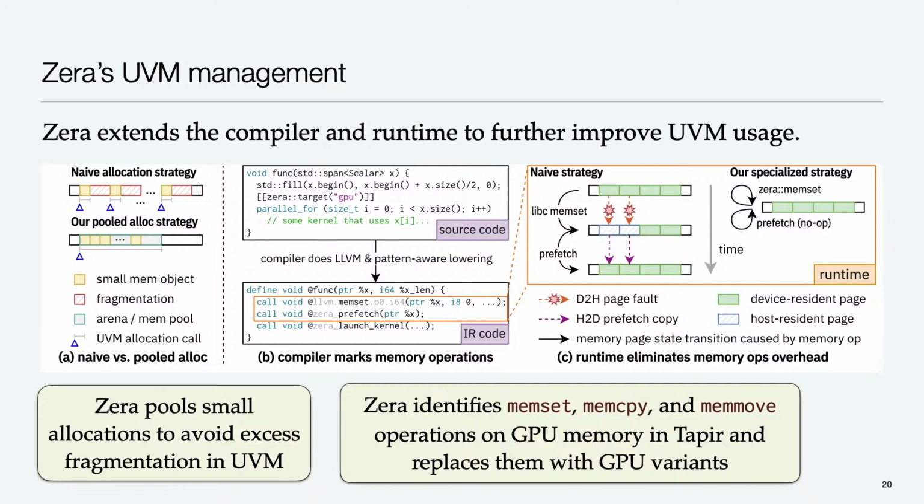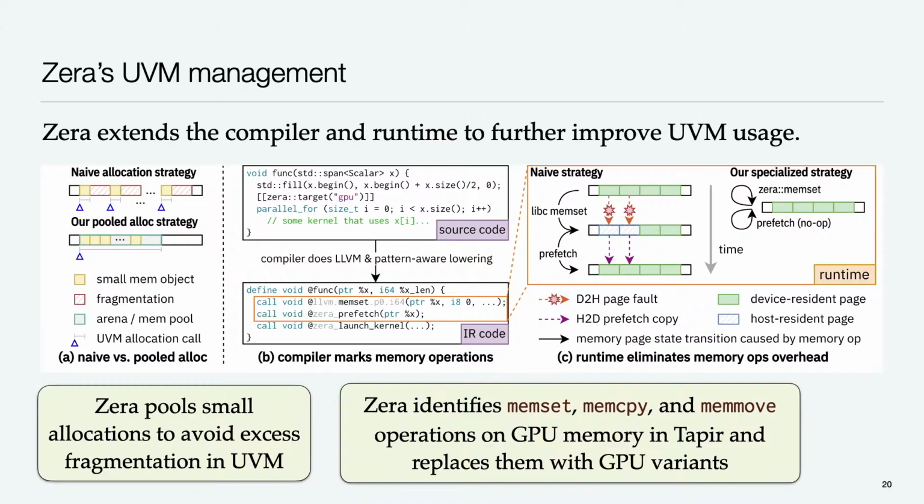It in fact implements some other optimizations for the sake of zero-knowledge proofs. For example, Xera will pool small allocations onto single UVM pages in order to avoid excess fragmentation within UVM. Turns out that when you allocate things in UVM, those are automatically 256 byte aligned. And so if you have a lot of small allocations, this can lead to bad fragmentation and performance degradation. So Xera addresses that just by implementing, at the moment, a simple bump allocator for UVM.